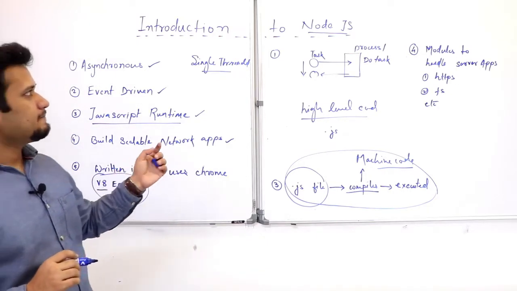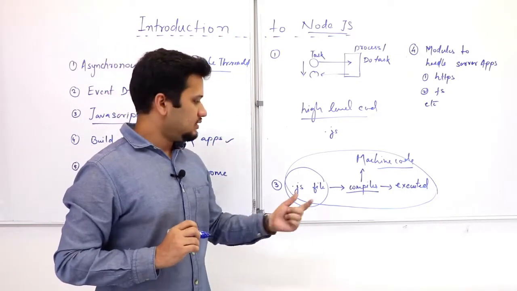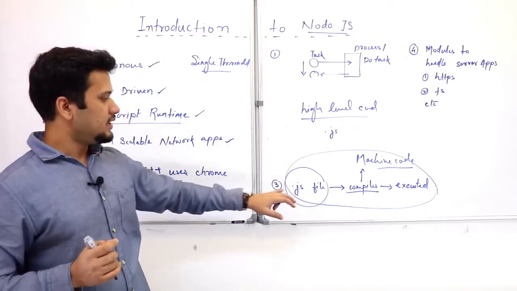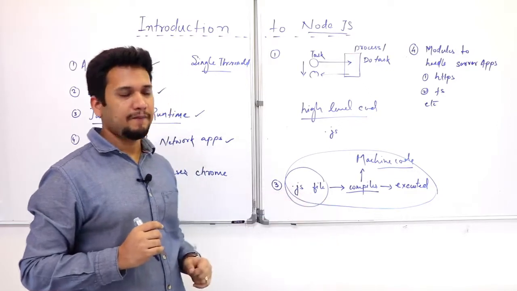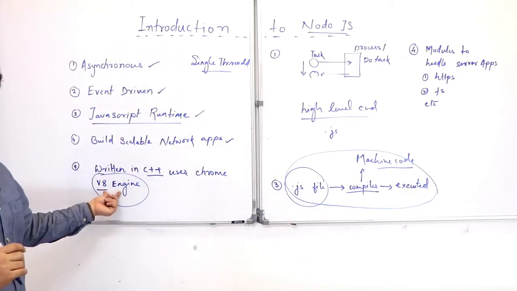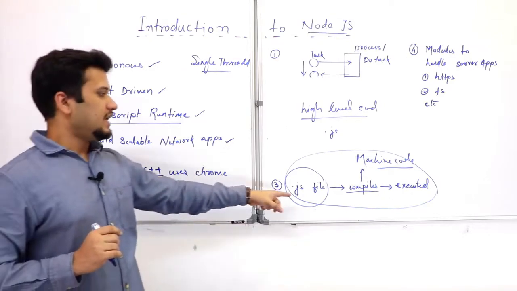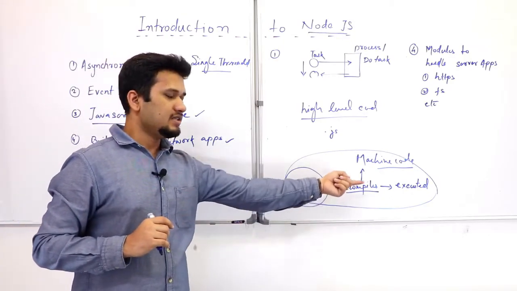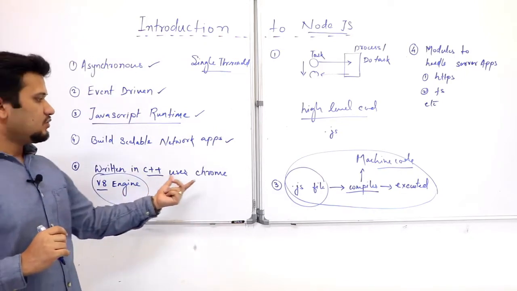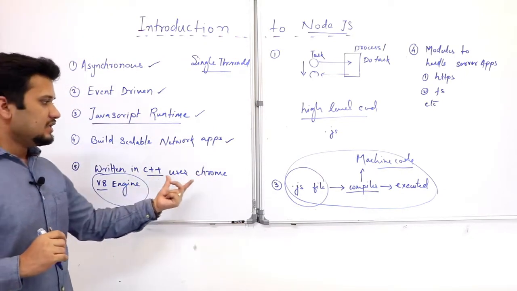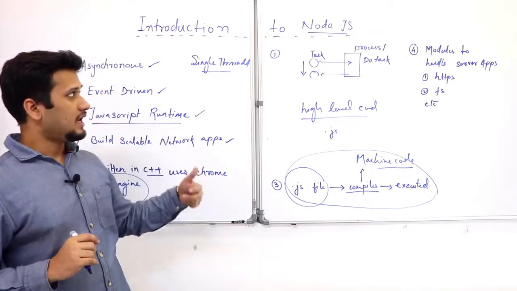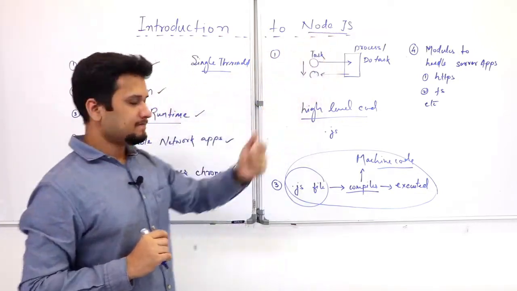So basically JavaScript, your JS file, was earlier run only in web browsers. Chrome has the V8 engine, which is written in C++. It takes a JS file, compiles and executes it. This Chrome V8 engine is now able to run without a web browser, and that is your Node.js.